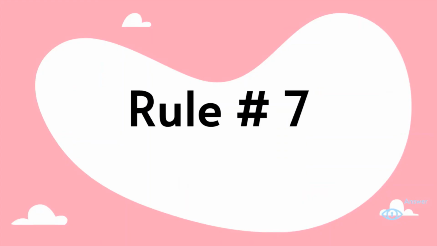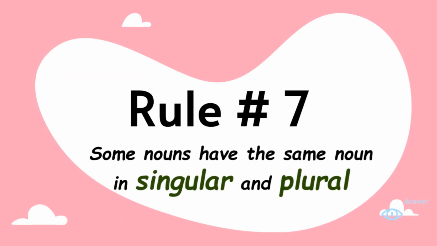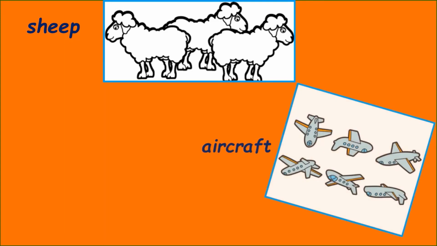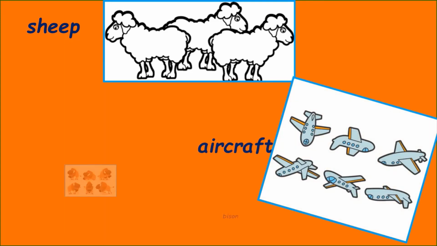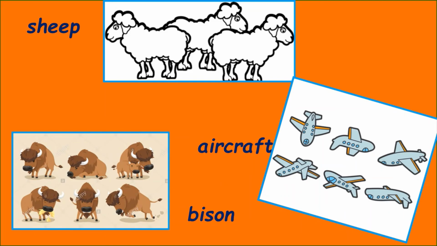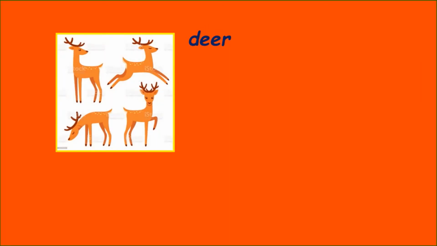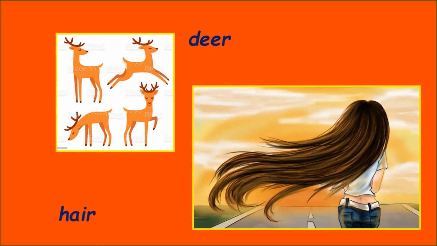Rule number 7 says that some nouns have the same noun in singular as well as their plural form. Sheep. Sheep, whether it is singular or plural, remains the same. Same is the case with aircraft, bison, deer, hare.